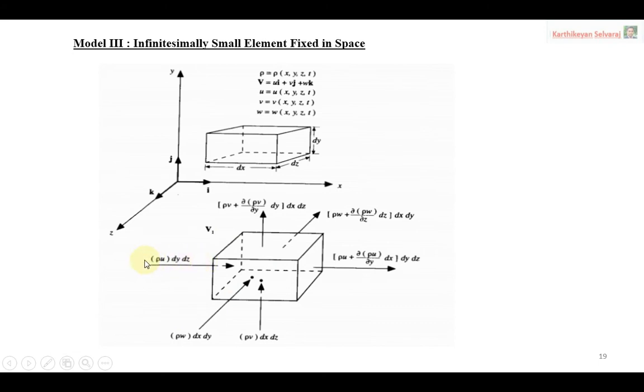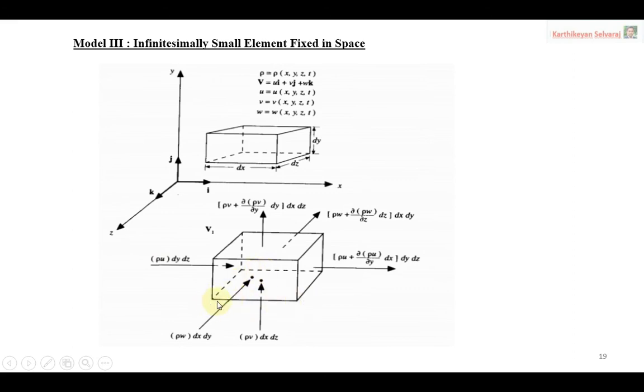For the first case I am considering the x direction mass flow rate. Then automatically density rho, x direction velocity component u, that is why u comes, then the area dy dz. So this is the only area I am going to consider, and similarly this area. So rho u dy dz is the amount of mass inflow to the fluid element. Then the changes occur because it crosses the distance dx.